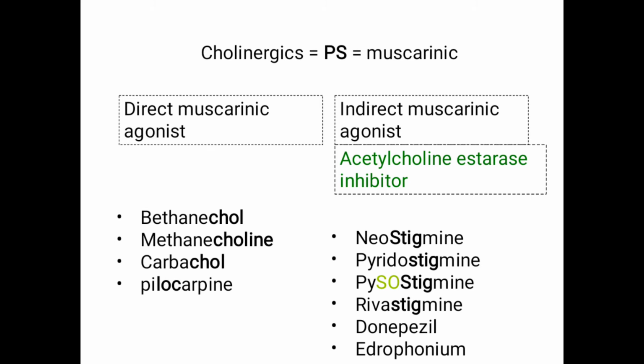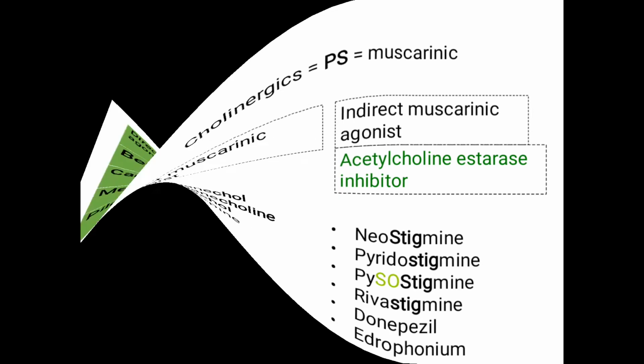Whereas indirect muscarinic agonists have stig in them: neostigmine, pyridostigmine, physostigmine, rivastigmine, donepezil and edrophonium. So the one which has stig is indirect and the one which has chol is direct acting.